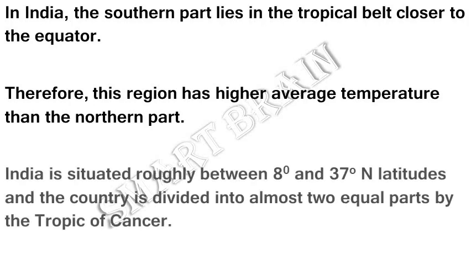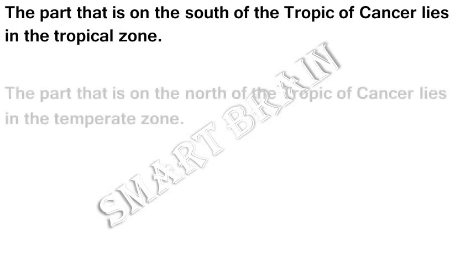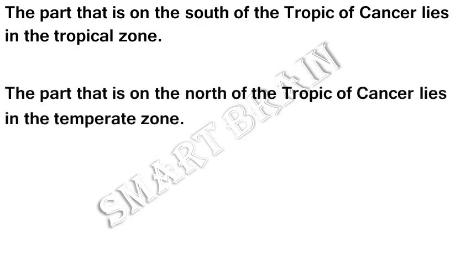India is situated roughly between 8 degrees and 37 degrees north latitudes, and the country is divided into almost two equal parts by the Tropic of Cancer. The part that is on the south of the Tropic of Cancer lies in the tropical zone. The part that is on the north of the Tropic of Cancer lies in the temperate zone.